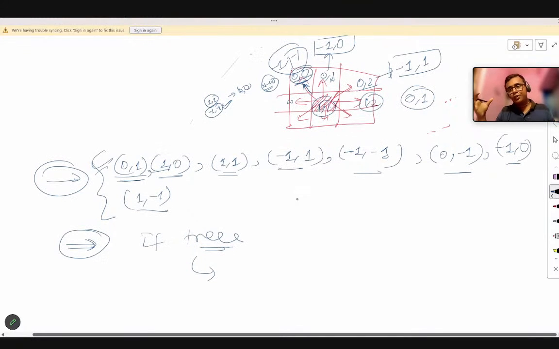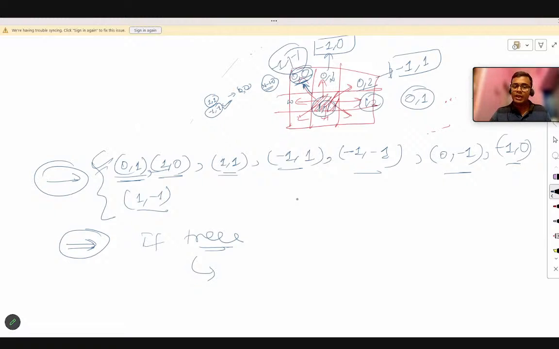So if there is any tree in that direction, then what do we have to do? We have to see that it is not burnt yet. If it is not burned yet, that means it has not been reached by anyone, so I have to reach it because it is adjacent to me and not burned yet.